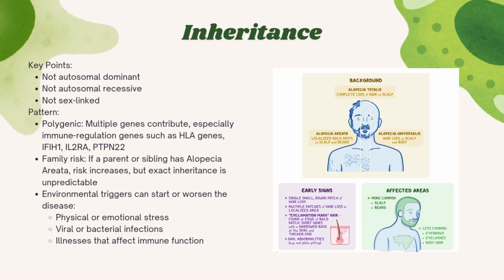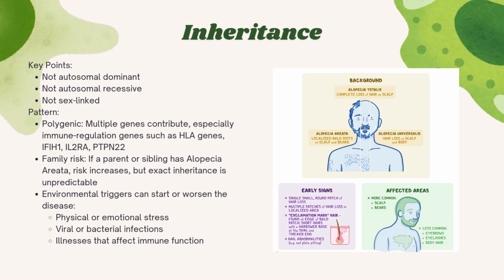So alopecia areata is not inherited in a simple Mendelian pattern. It is not autosomal dominant, autosomal recessive, or sex linked. It's actually polygenic, which means that multiple genes contribute to susceptibility. Important genes include those involved in immune system regulation. Here are the four main genes listed.